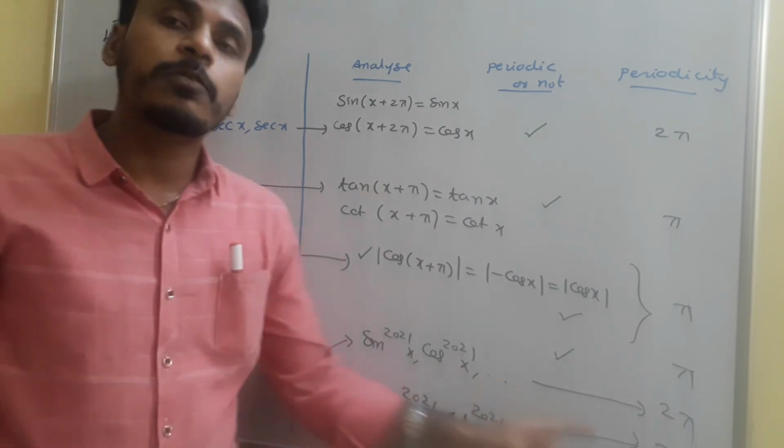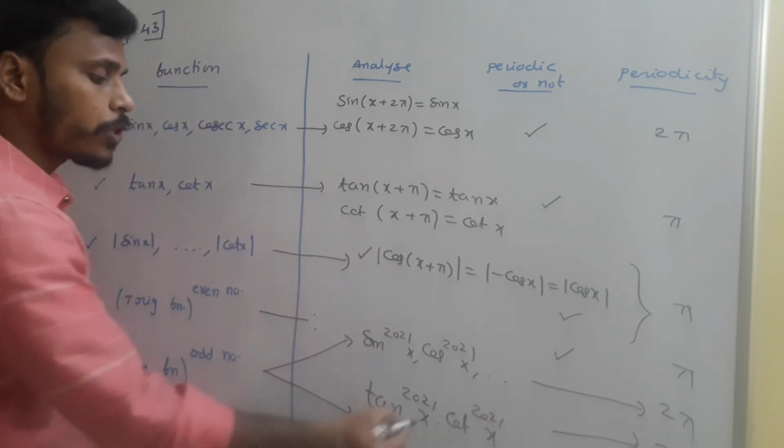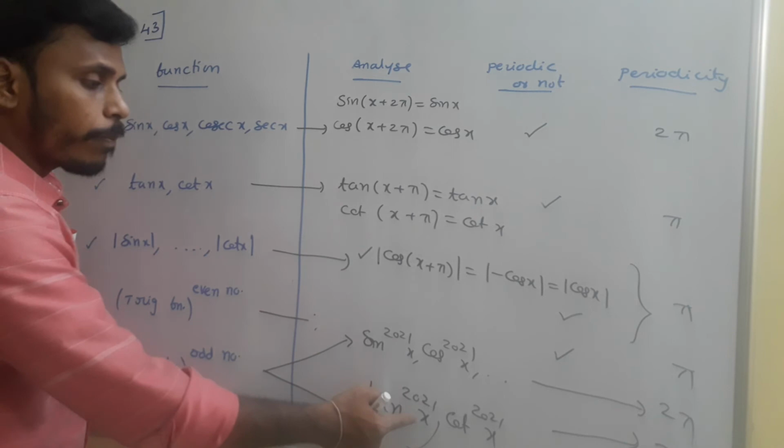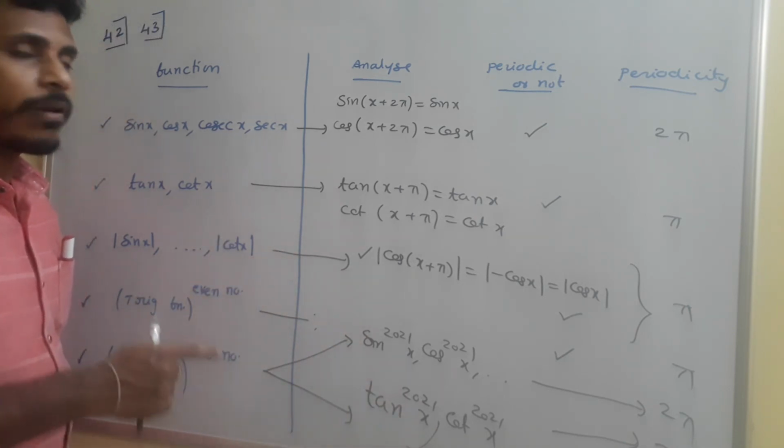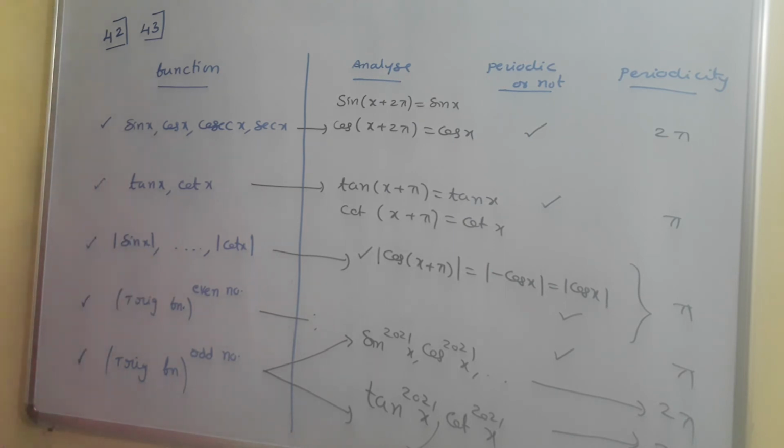Why is the periodicity pi? Just simply observe: if you replace x with x plus pi, it gives you the same result. See, this is something about the periodicity of the trigonometric functions if modulus and squares are involved. Okay, have a look.